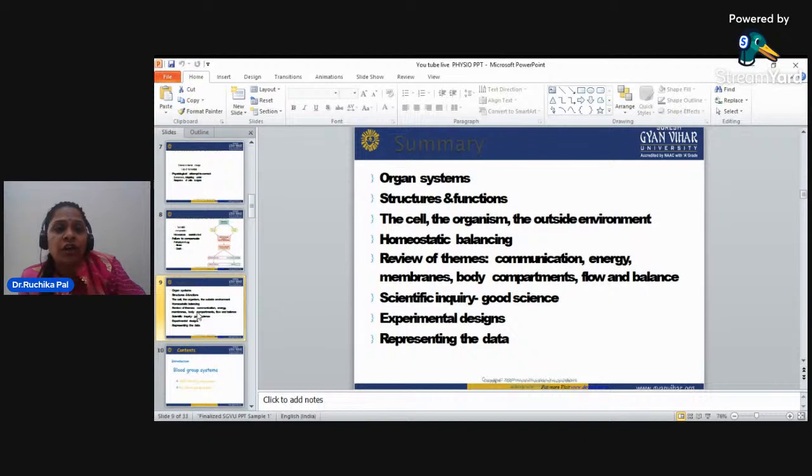Now, in summary, we will discuss the organ system, its structures and functions, the cell, the organism, and the outside environment, and how the outside environment works on homeostatic balancing. We will review communication or energy, membranes, body components, and the flow and balance of liquid. Scientific inquiry will be there, with experimental designs and representing the data. Now I will move forward to the other systems, which we will go through in our courses.